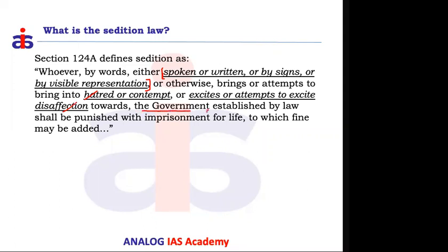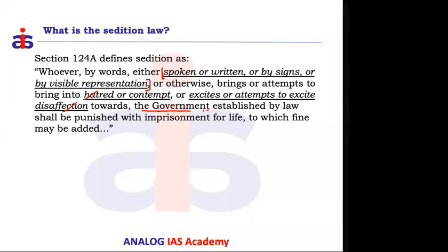Okay. So there are two things: does an individual have a right to oppose the state? State means the country, right? Can anybody take a stand against their own country? That is the first question. The second thing is whether the individual, that means a citizen of the country, has the right to oppose the given government. The government is different, the country is different. But opposing their own country is never accepted for any citizen.